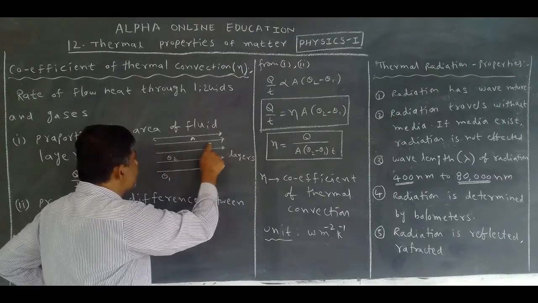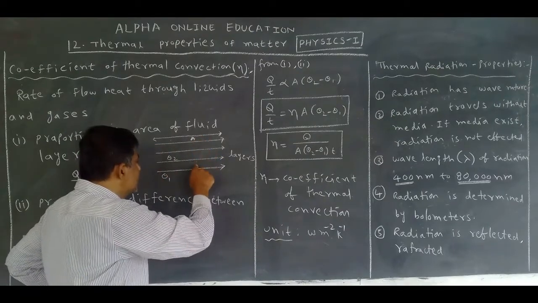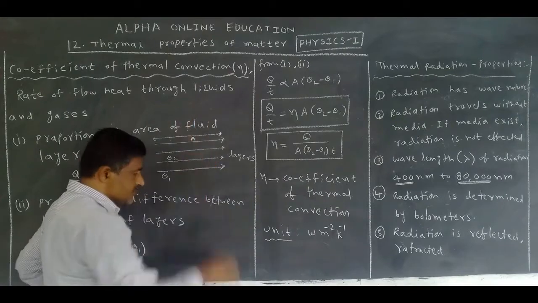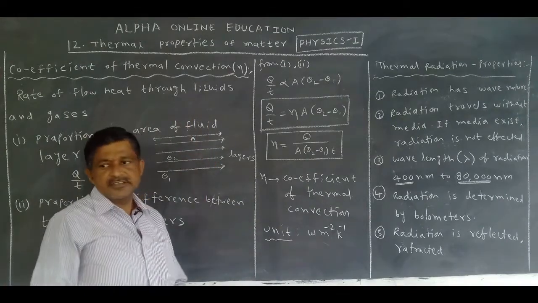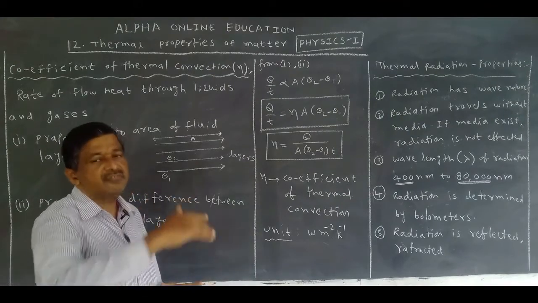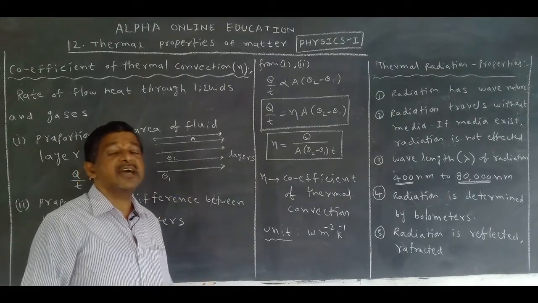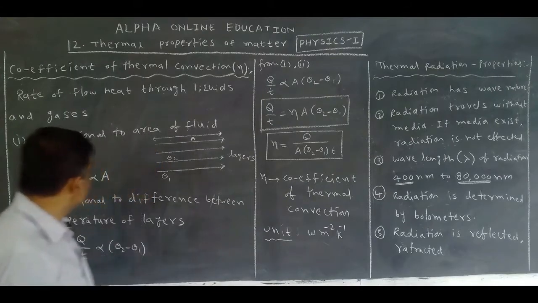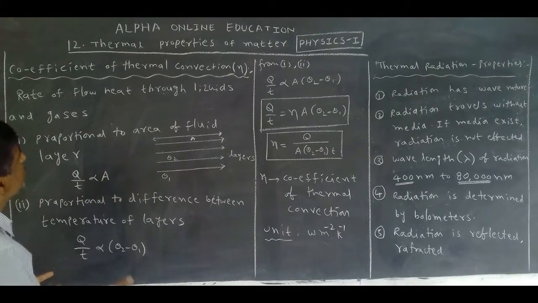The area of the layer is A. These are the layers. Hence, we can treat liquids and gases as a combination of layers that are called streamlines. Okay, now the rate of flow of heat through liquids and gases.